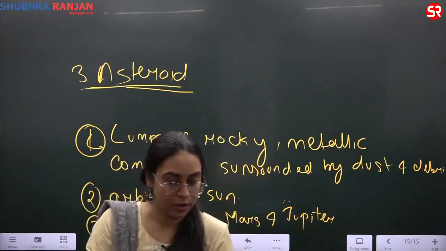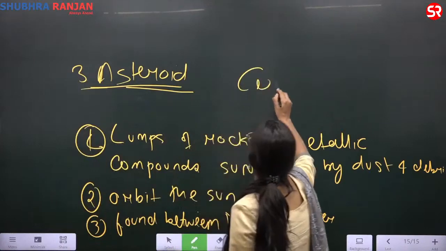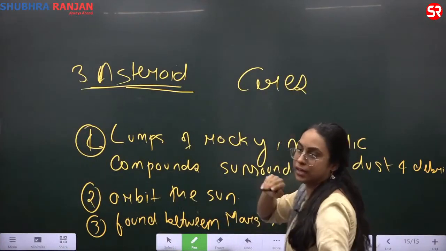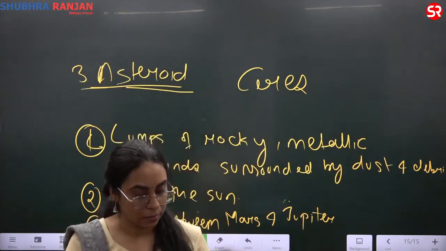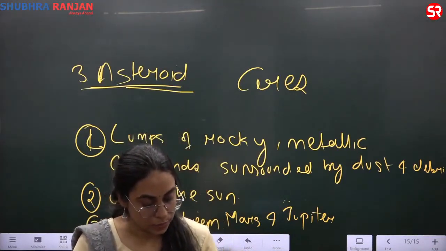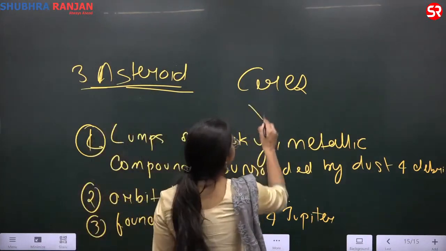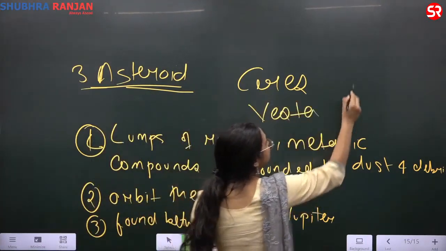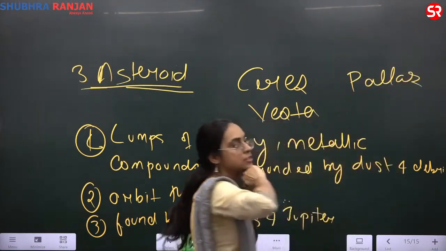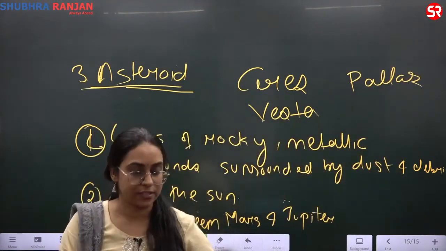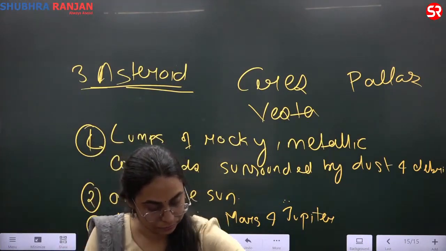What are they? You have Ceres, C-E-R-E-S. In the asteroid belt we have Ceres. They are the names of asteroids. The next one is Vesta, V-E-S-T-A, Vesta. You have Pallas, P-A-L-L-A-S, Pallas. Ceres, Vesta, Pallas. These are the names of some of the asteroids.